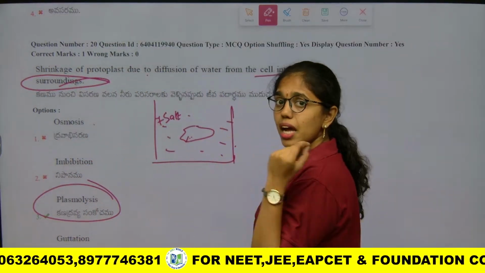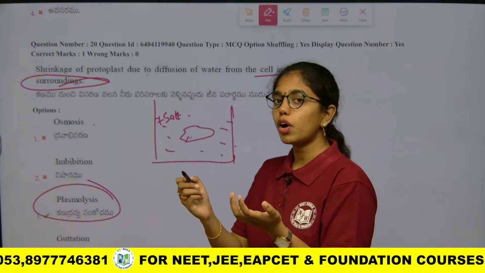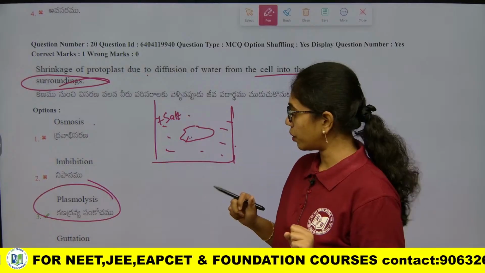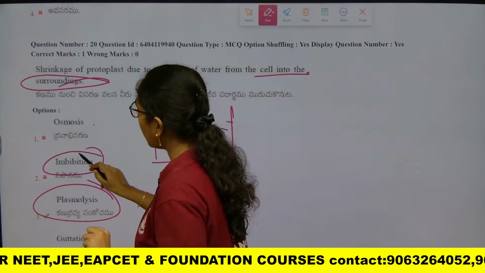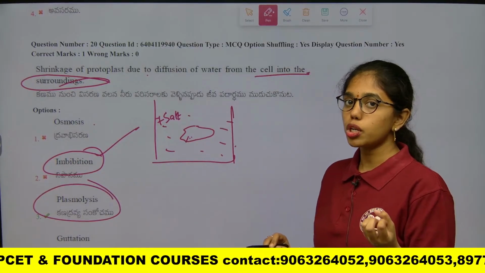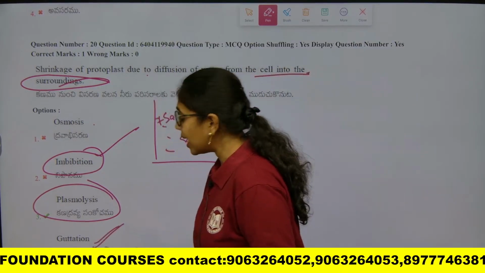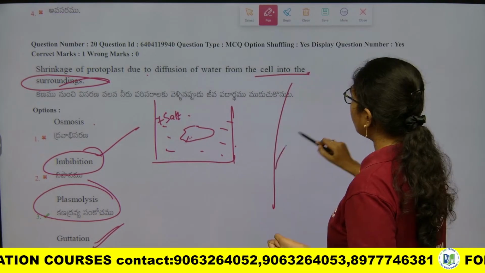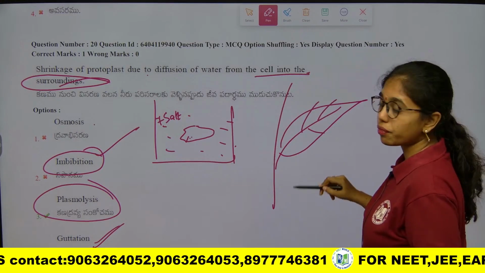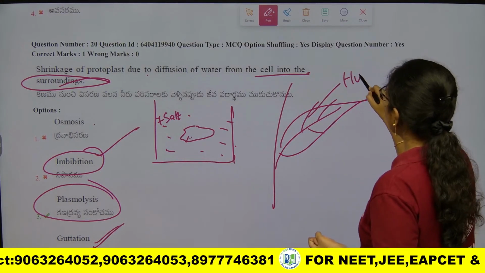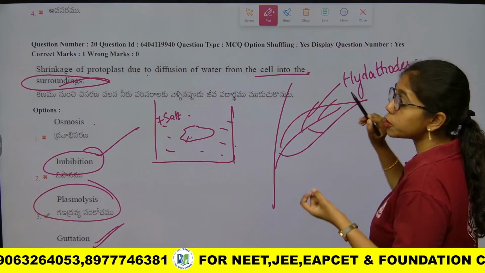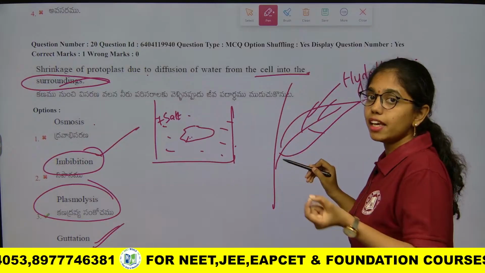What is osmosis? Transfer of water or movement of water through the semi-permeable membrane from high concentration to low concentration. Imbibition, you can see this phenomenon at the time of seed germination, that is absorption of water. Guttation is nothing but the water which is evaporated from the specialized margins of the leaf, which are called hydathodes. Hydathodes are the specialized margins over the leaf structure.